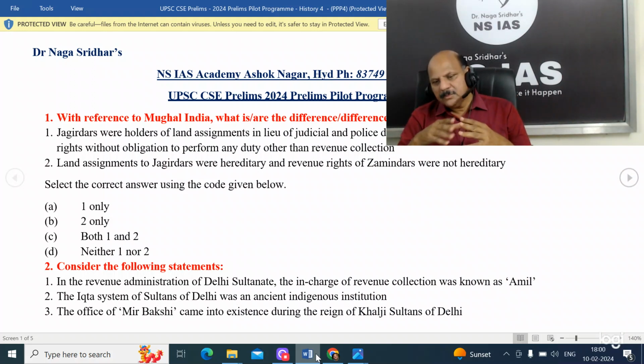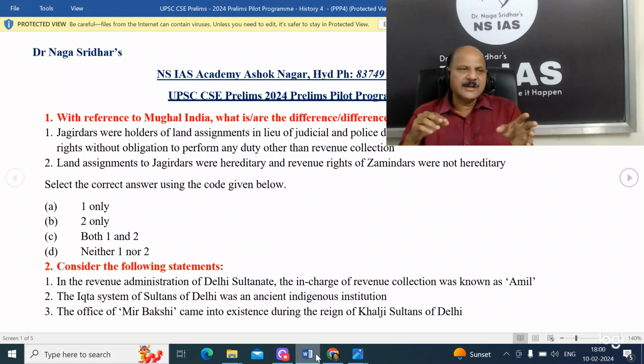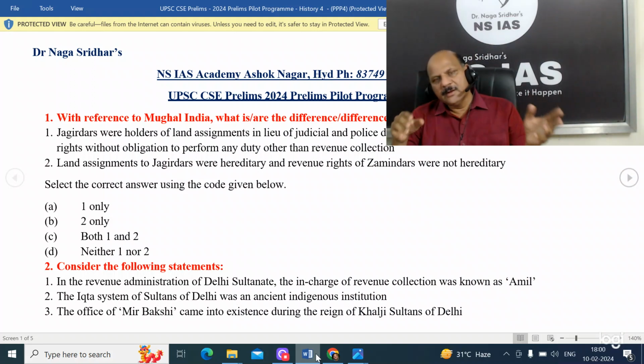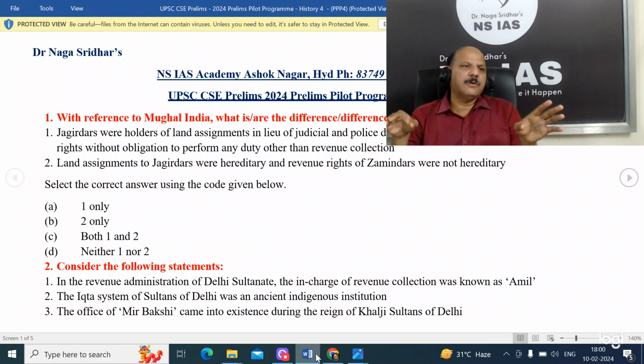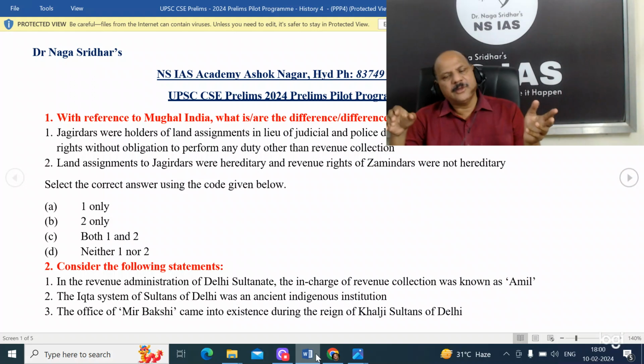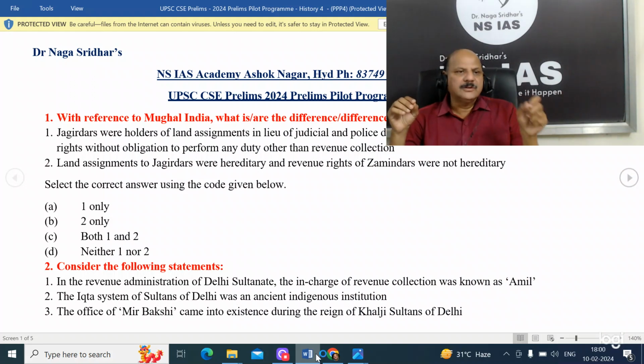In fact, Jagirdars do not also ensure any of the police duties because they will not have any force with them. Jagirdars are for the revenue collection purpose. So obviously statement 1 is wrong, whereas Mansabdars have a military or police function, mainly military function. We can also call them police duties.